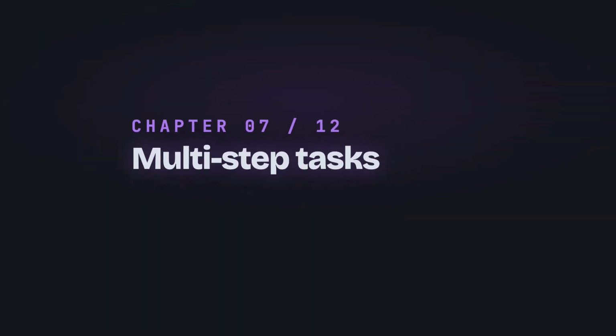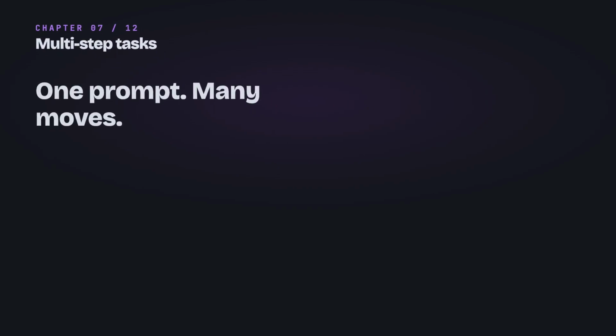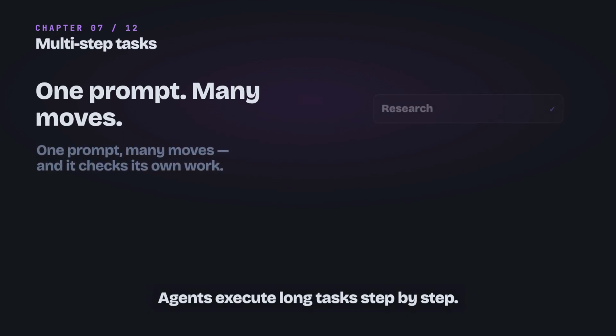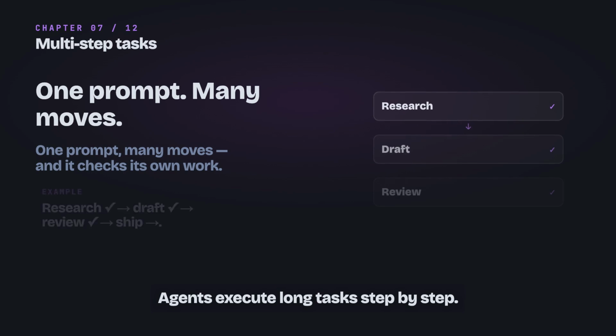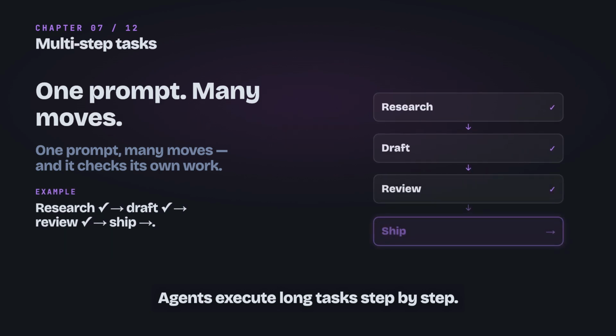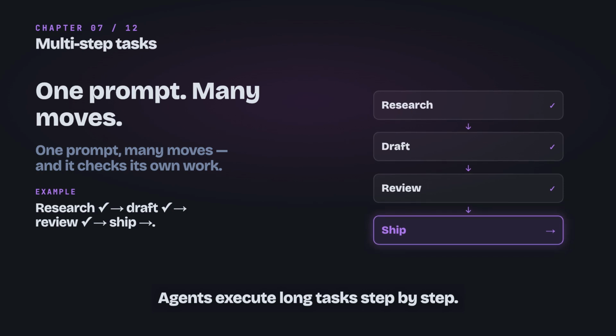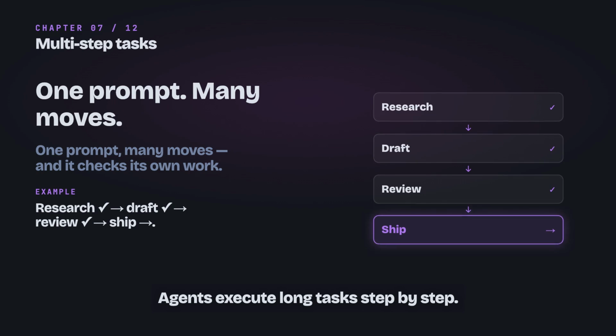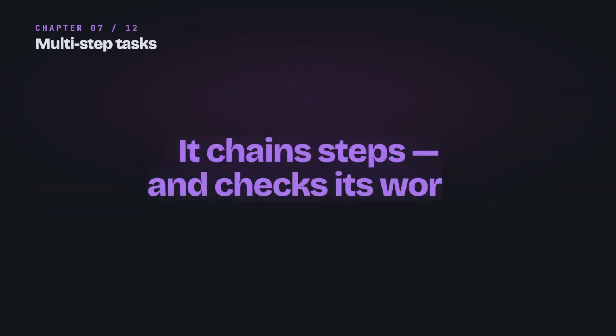Chapter 7. Multi-step tasks. This is where agents really shine. One prompt, many moves. Instead of a single answer, the agent chains a whole sequence of steps and checks its own work along the way. Research, done. Draft, done. Review, done. Then it ships. If a step fails, it notices and tries again rather than charging ahead. That ability to run a long task end to end, correcting itself, is what separates an agent from a one-shot reply. Next, what happens when you give agents teammates?